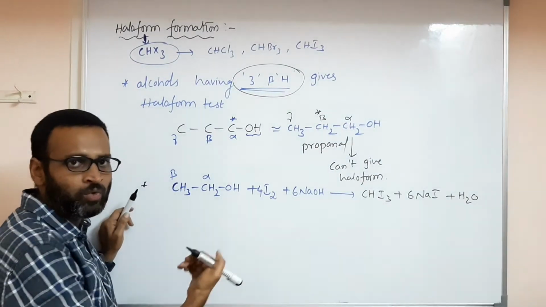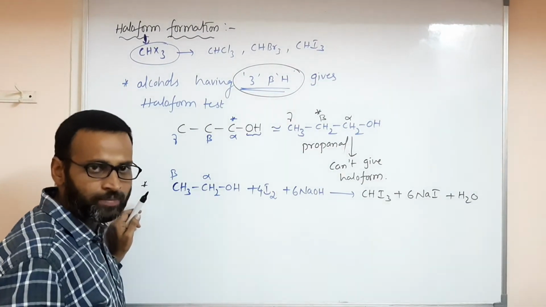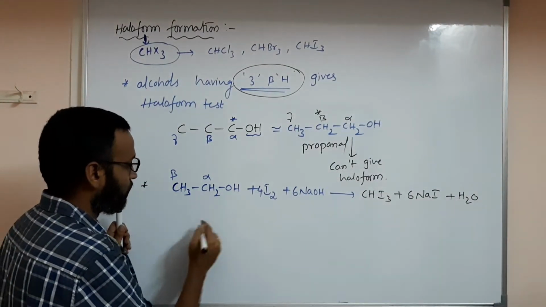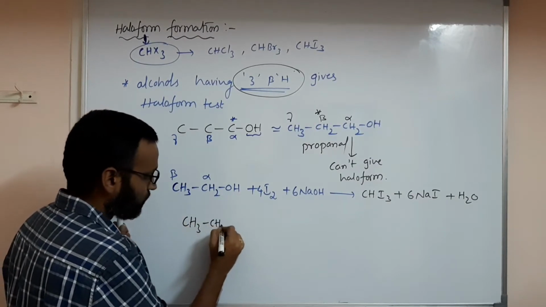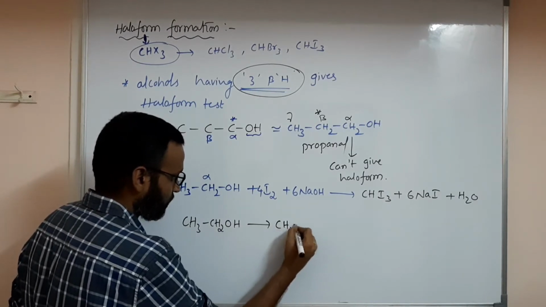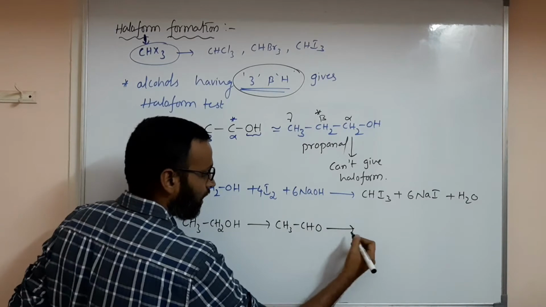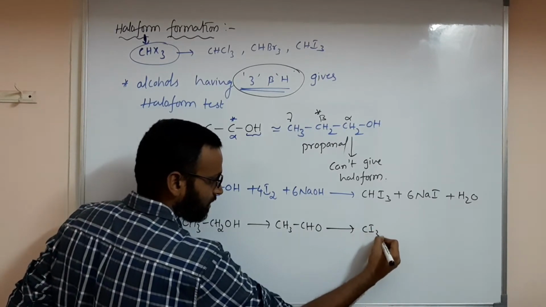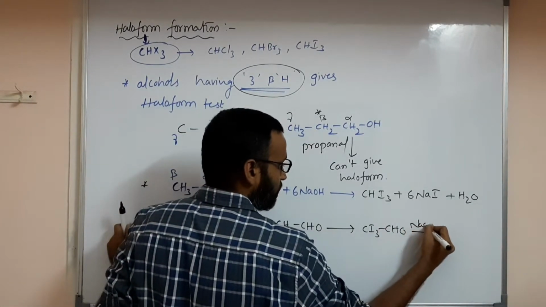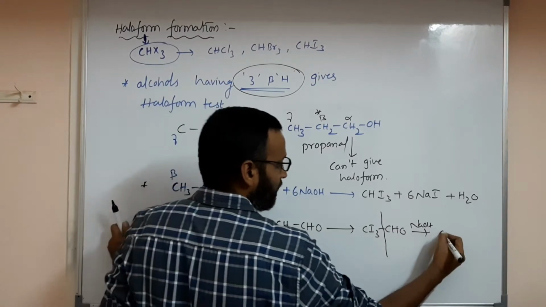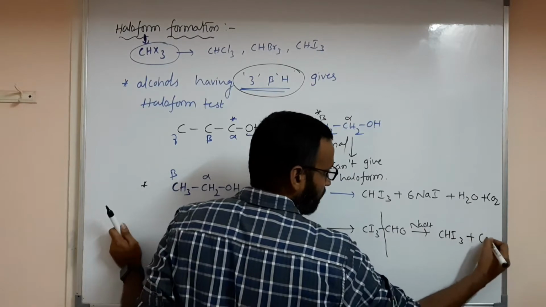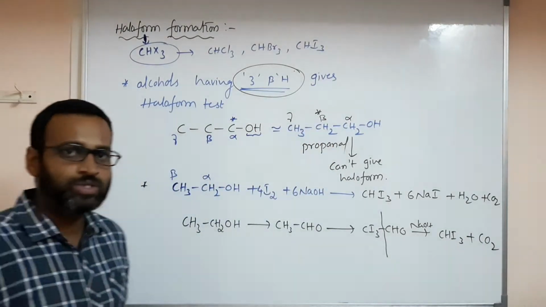In the mechanism, everything you will have with aldehydes and ketones. Don't worry. First this turns to an aldehyde: CH3CH2OH first turns to CH3CHO, and further converts to CI3CHO. When CI3CHO reacts with sodium hydroxide, it will completely break. CHI3 forms, and one more carbon is removed as CO2. This is the most important.